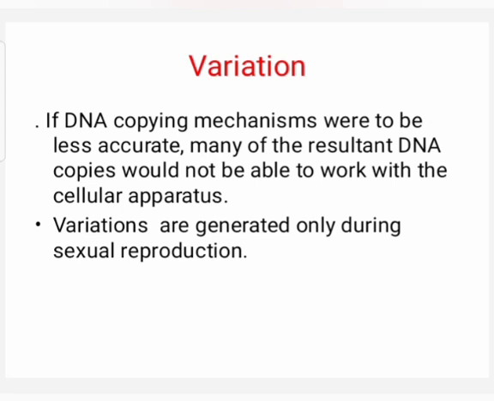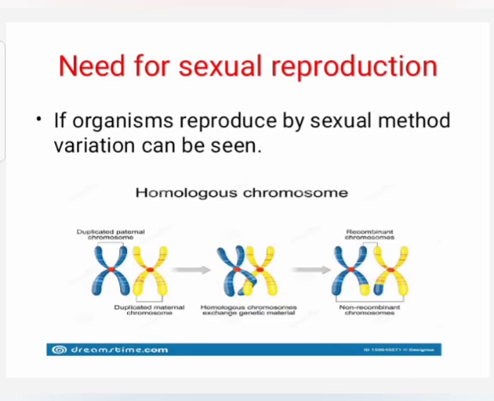Variations are generated only during sexual reproduction. So, if organisms reproduce by sexual method, variation can be seen. This is the need for sexual reproduction. In the figure, you can see the maternal and paternal chromosomes. The pairing of maternal and paternal chromosomes. You can see the crossing over and the exchange of genes. This is the reason for variation.